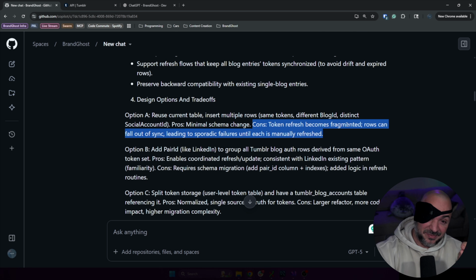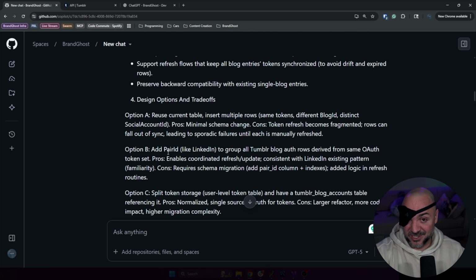If I wouldn't have updated my instructions file before doing this, it might not have put these options in front of us and I'd have to tease them out of it. So it's not impossible that it would have got there, but it kind of did it up front for us. Option B, add pair ID, like LinkedIn, to group all Tumblr blog auth rows. This is what I would want.